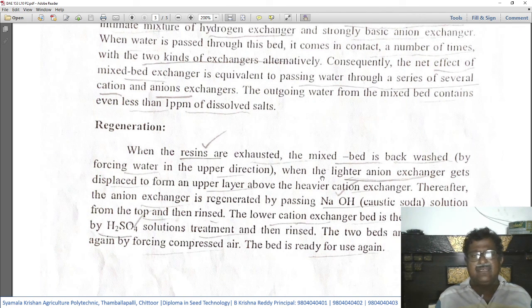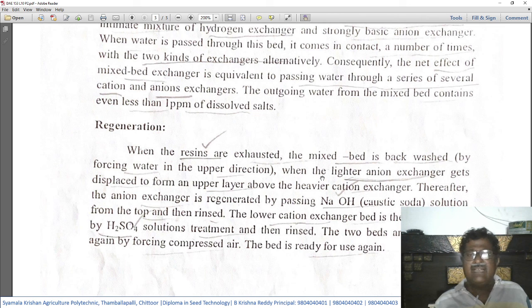the mixed bed is backwashed by forcing water in the upward direction. That is, when the hard water is pumped into the column containing the mixed resin, the soft water is collected at the bottom, since the hard water is allowed to pass through the various layers of the mixed bed containing the cation and anion exchange materials. For regeneration, what we need to do is wash this bed by forcing the water from bottom to top.